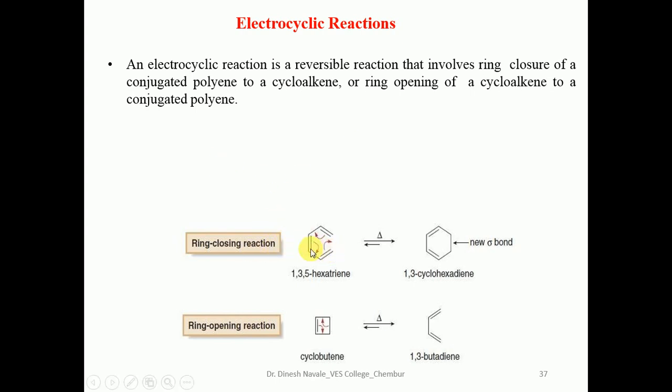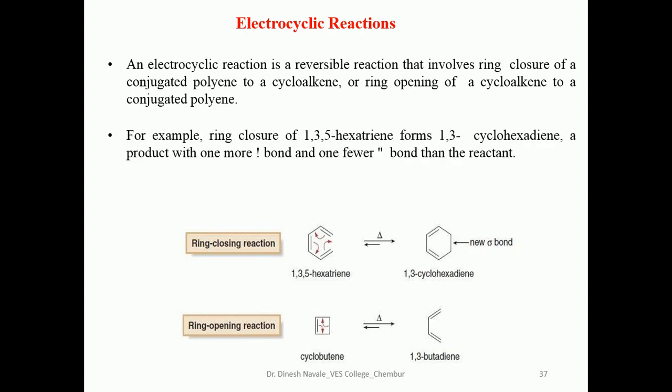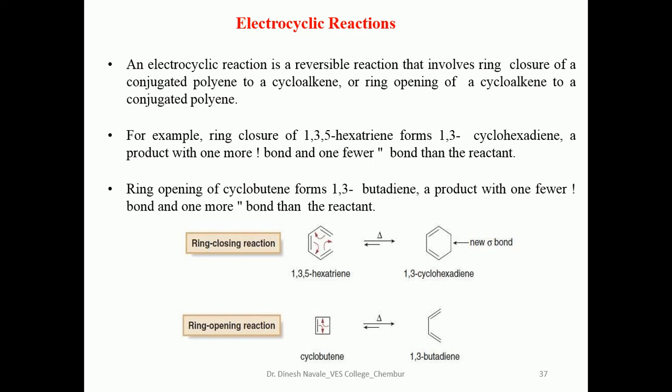So this is the ring closing. Our 1,3,5-hexatriene by a ring closure reaction will give the formation of 1,3-cyclohexadiene. A new sigma bond will be formed. For ring opening, this cyclobutene under thermal conditions will give the formation of 1,3-butadiene. So these are the electrocyclic reactions. If you look at both examples, there is a sigma bond and a pi bond. Ring opening of the cyclobutene forms 1,3-butadiene.